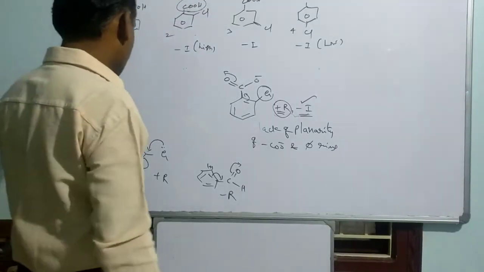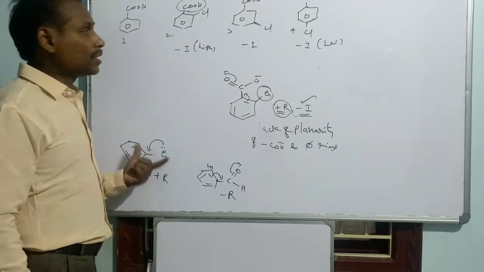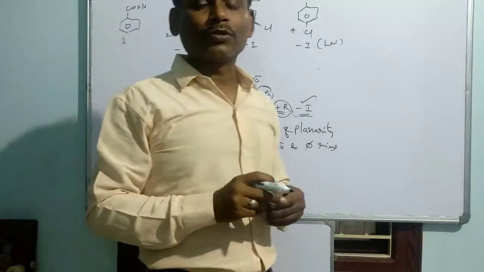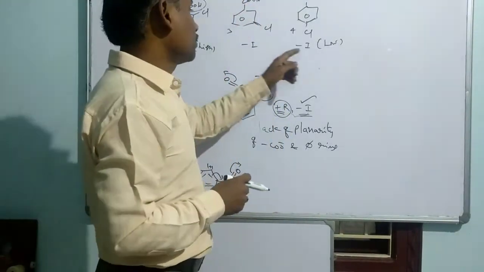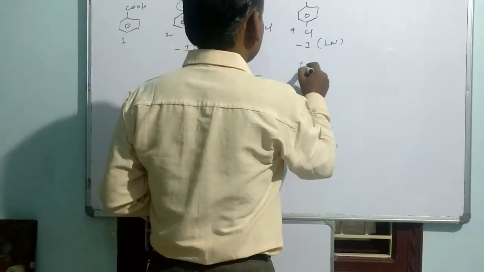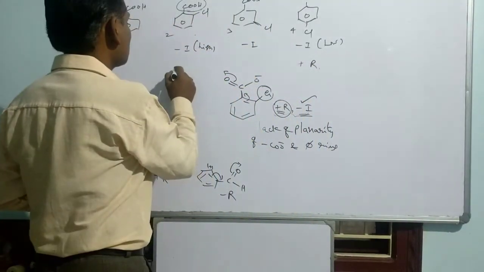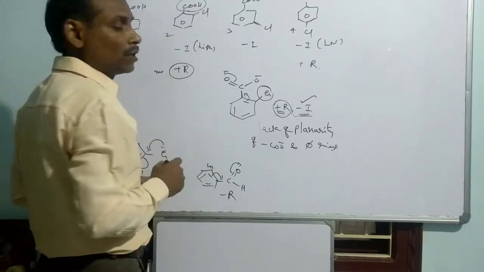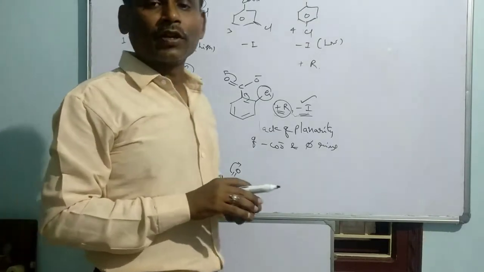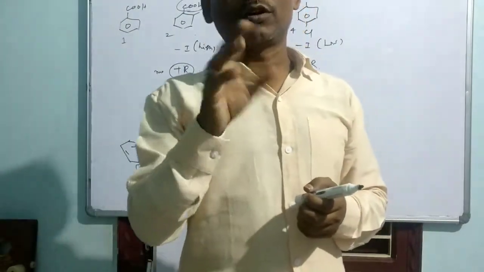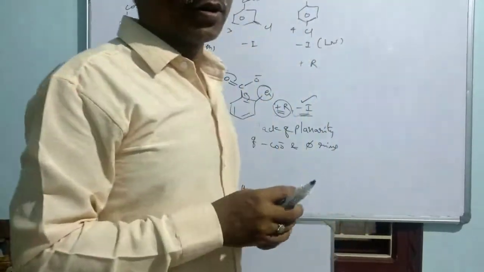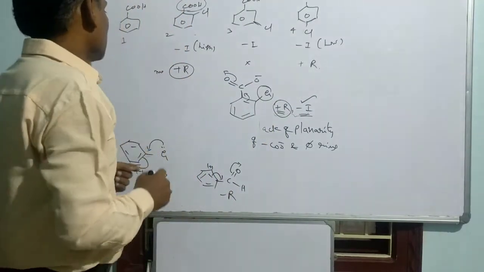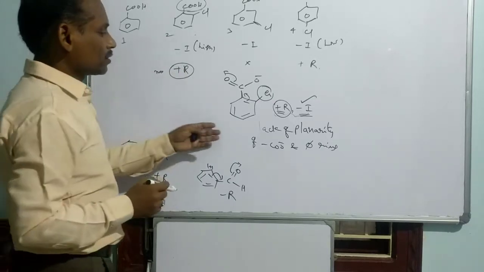Saying that, as the halogen comes under the electron pumping group, as the halogen atom is having non-bonded electrons, we can think that a positive resonance effect is operated at the ortho compound as well as the para compound. That means here we can expect positive resonance. But in this case, we can expect it, but because of the ortho effect, it is not a positive resonance effect. Normally, the positive resonance effect is operated whenever the group is at the ortho as well as the para positions, but not for the meta position. So here no question of that kind of resonance.